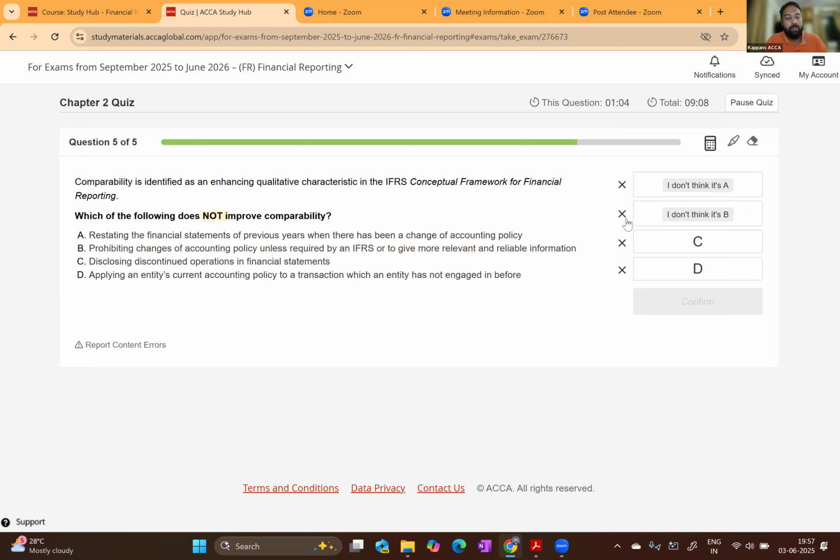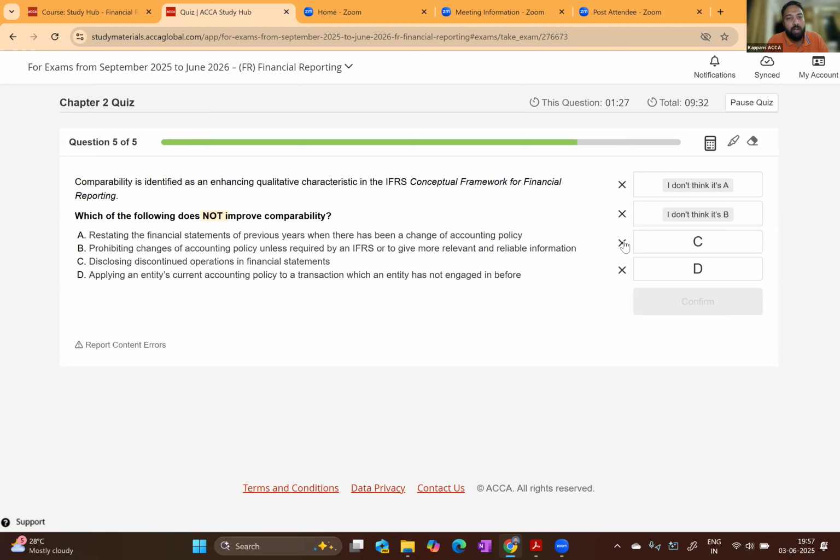Why that rule? Because it increases comparability. If you're simply changing from one year to another, it affects comparability. So prohibiting changes of accounting policy unless the criteria of IAS 8 are met actually increases comparability. So the question is which of the following does not improve comparability? So B is not the answer.